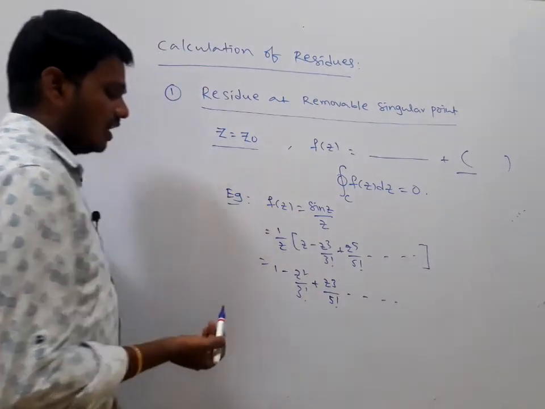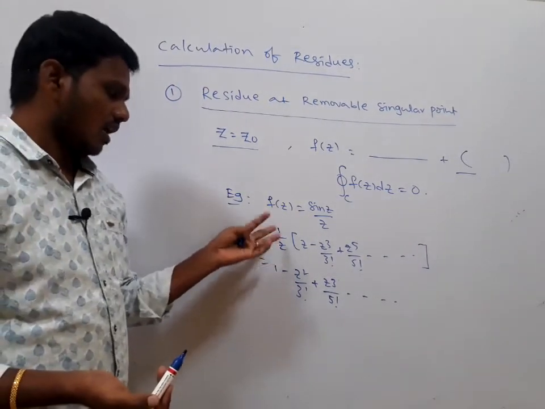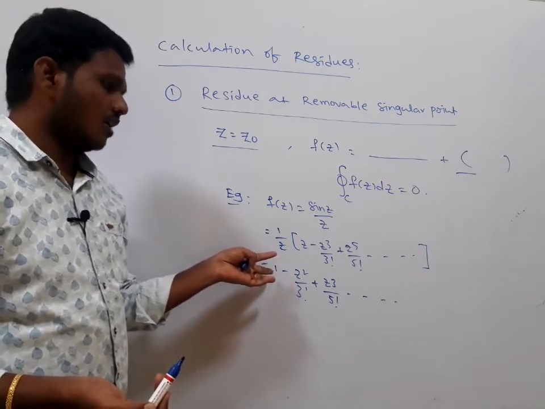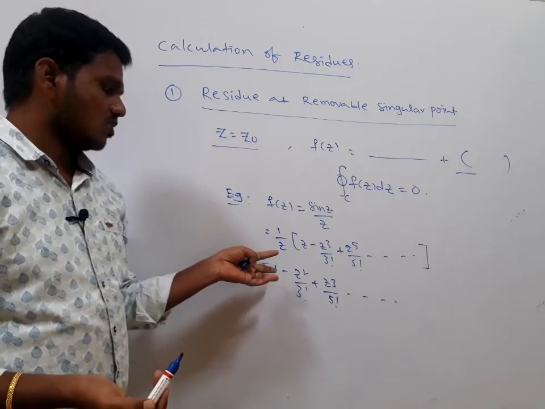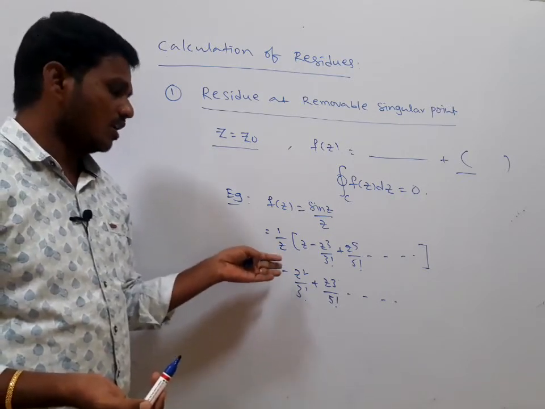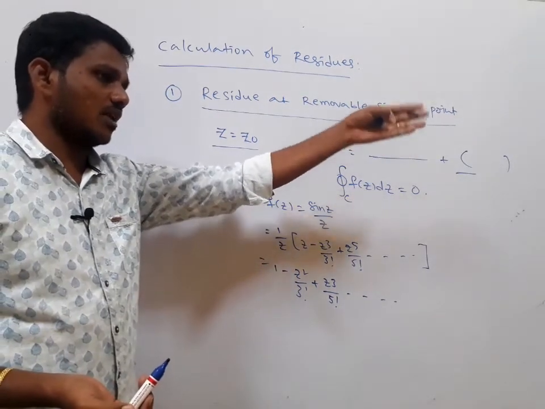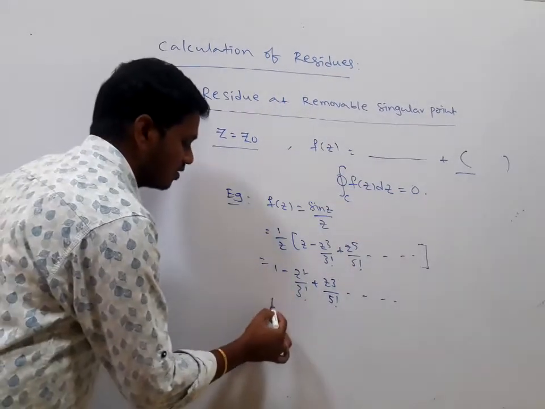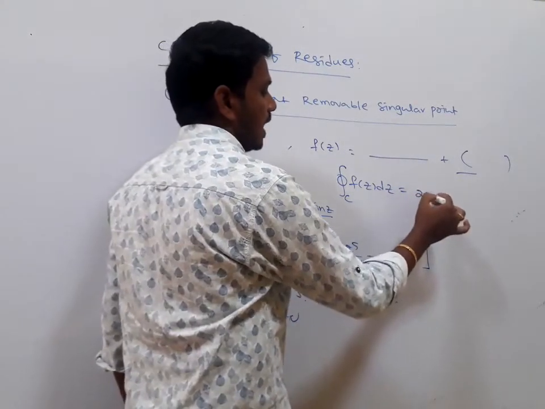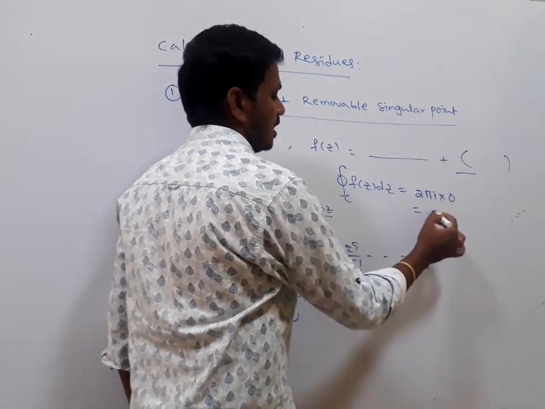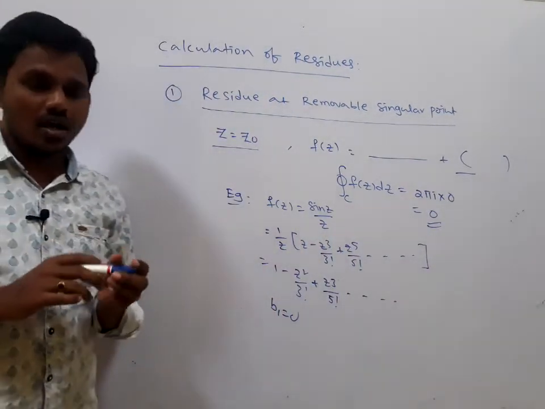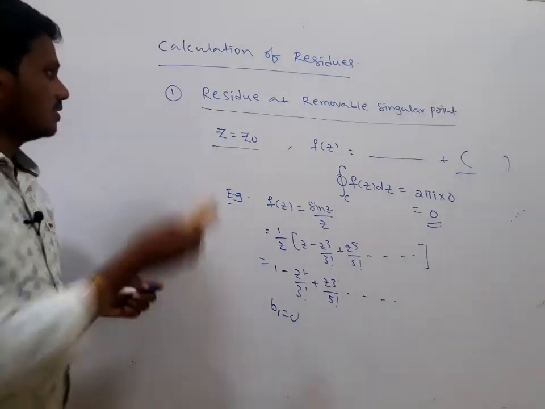About z equal to 0 here, we don't have any coefficient of 1 by z, that is z to the power of minus 1. So there is no principal part, no first term or second term in the principal part, and that's why b1 is equal to 0. The integral value is 2 pi i into b1. Here b1 is 0, so the integral value is 0. This is the calculation of the residue at a removable singular point. Next.